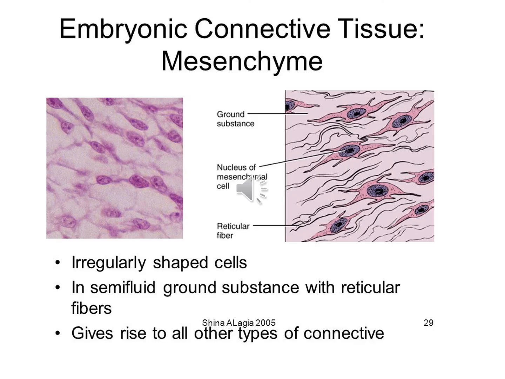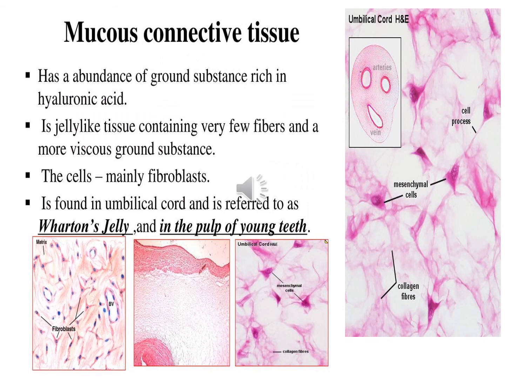Now under the embryonic connective tissue, you have mesenchymal tissue and mucoid connective tissue. Mesenchymal tissue consists of irregularly shaped cells in a semi-fluid ground substance with reticular fibers. These cells can differentiate and divide and give rise to other cells of the connective tissue. Then the mucoid connective tissue has abundant ground substance, a mucus-like material that is rich in hyaluronic acid. It is a jelly-like tissue and contains few fibers and a more viscous ground substance.